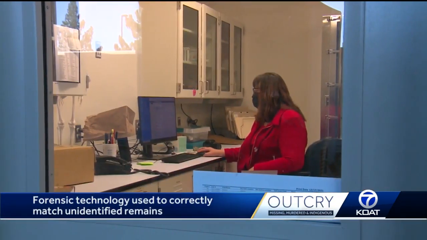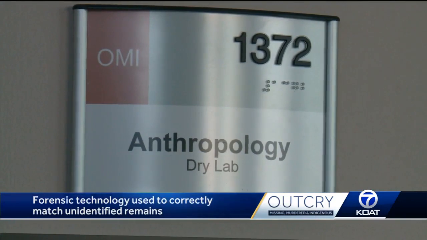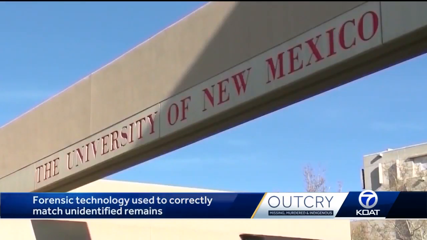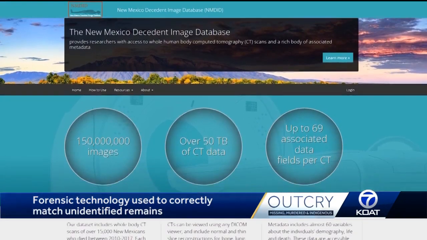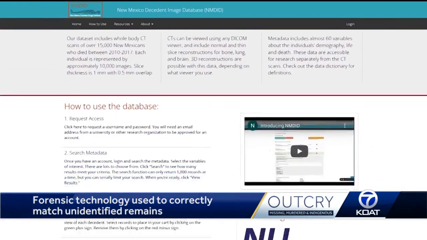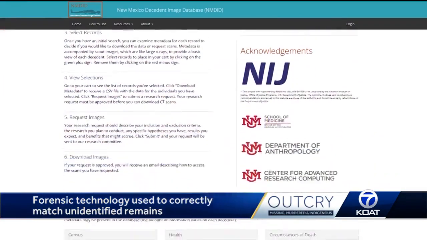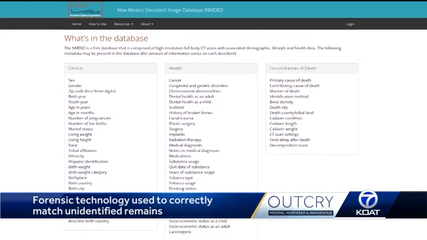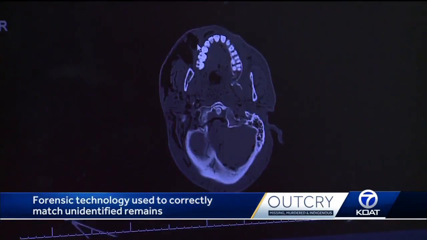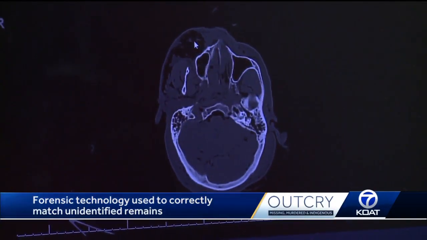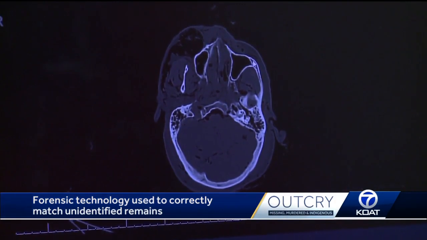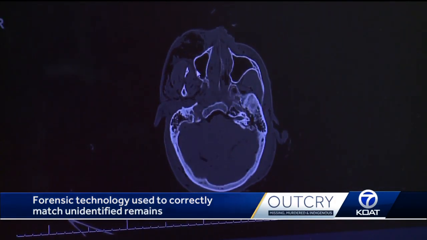That's Dr. Heather Edgar. She's a forensic anthropologist at the UNM Office of the Medical Investigator. In early 2020, Edgar was part of a group that put together a New Mexico database of more than 15,000 CT scans. Now, the project is to use the CT technology to help find special characteristics about unidentified remains.